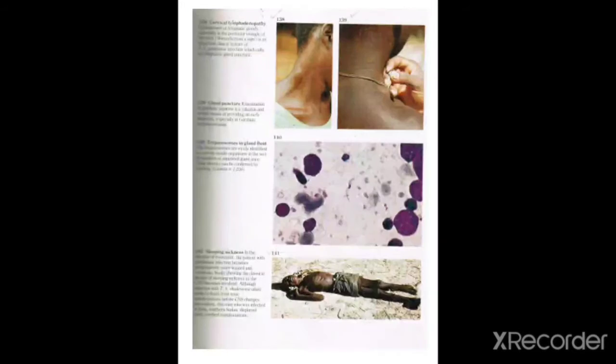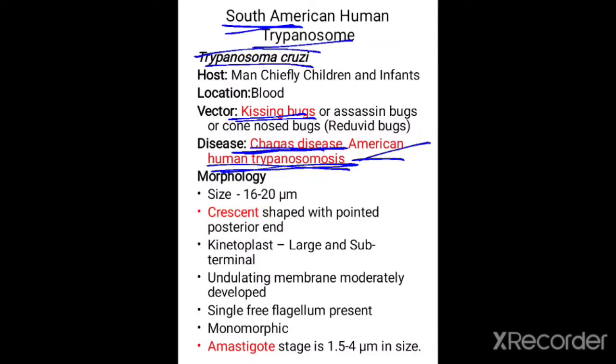And now let us come to the South American human trypanosomes. The first species is Trypanosoma cruzi, and these are transmitted by kissing bugs. They usually bite on the face of the human being, therefore these vectors are called kissing bugs. And the disease Trypanosoma cruzi causes in the affected host is Chagas disease. It is also called American human trypanosomosis.